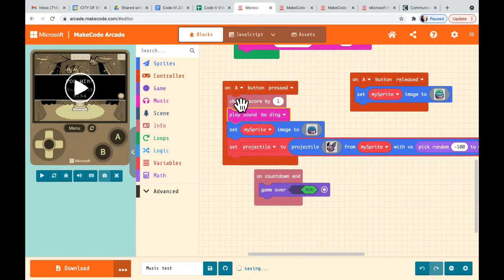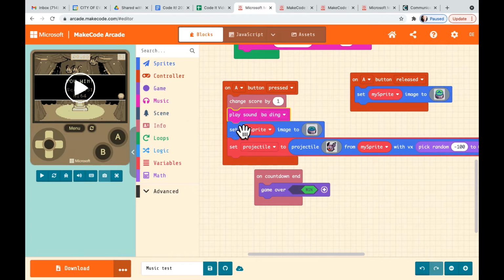So now what this says is, when the A button is pressed, change the score by 1, play this sound effect. The button is going to turn to a smashed down button image, and a bat is going to fly out of the button. And then when the A button is released, the button returns to normal. So that's what all this says right now.